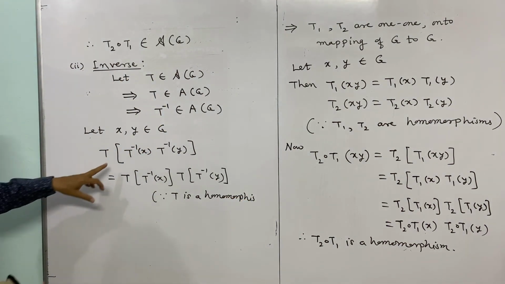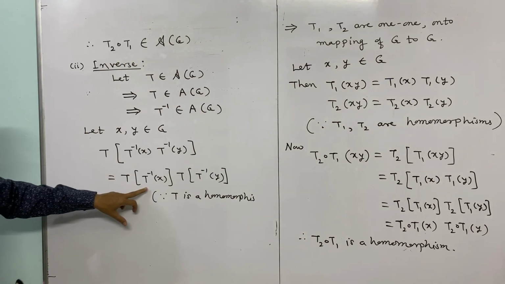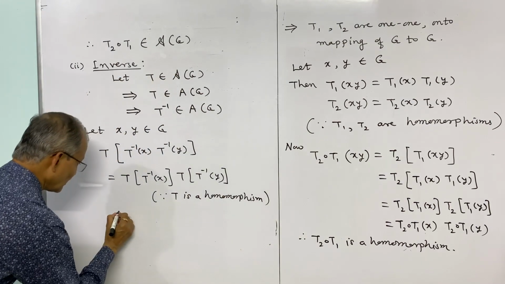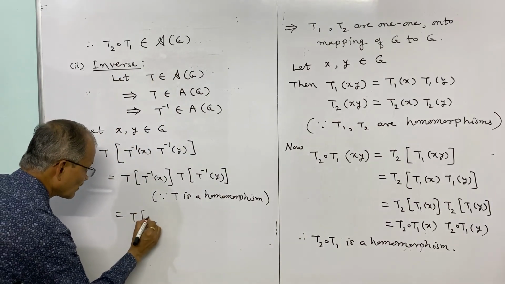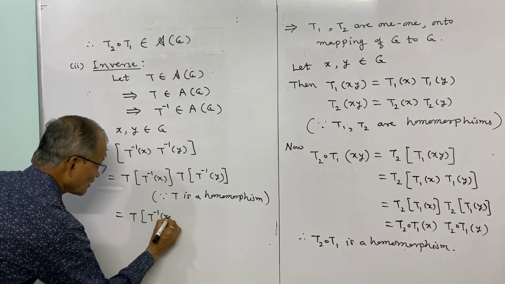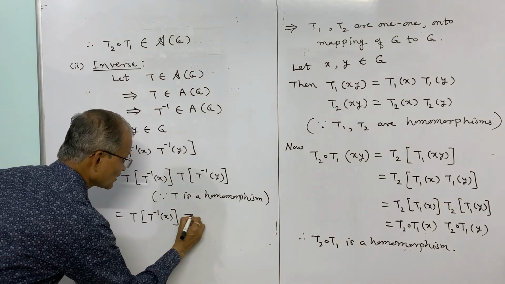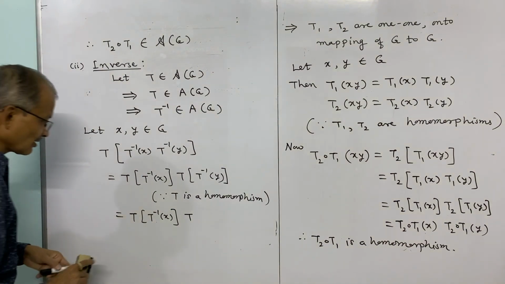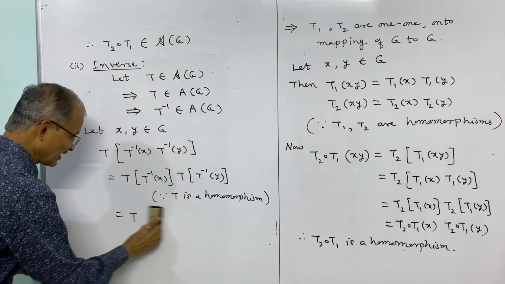We will consider this composition T of T inverse of X, and that is T of T of T inverse of X, a composition of T and its inverse.